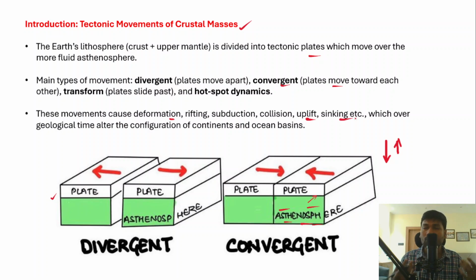Right? So these changes take place because of the movement of the tectonic plates, over a geological time period, so they alter the configuration of the continents and ocean basins. Now over a period of time, all these changes have been taking place on the planet Earth, and that will result in changes in the configuration of the ocean basins or the continents, right?